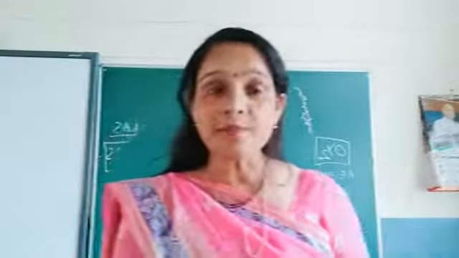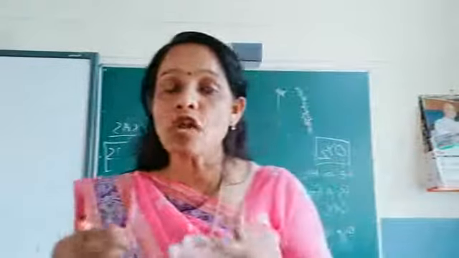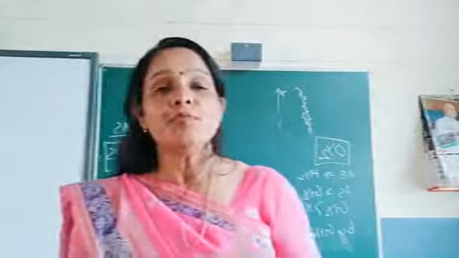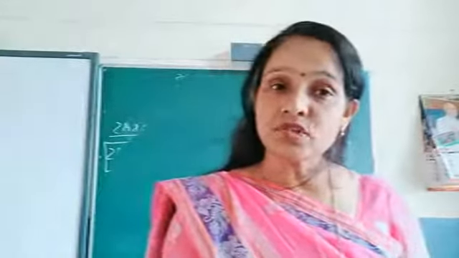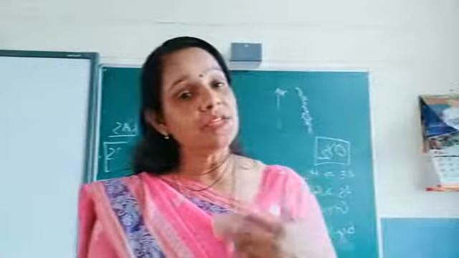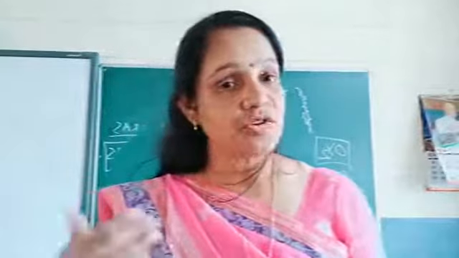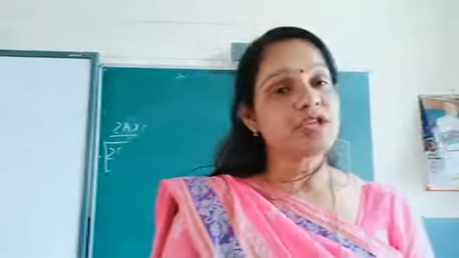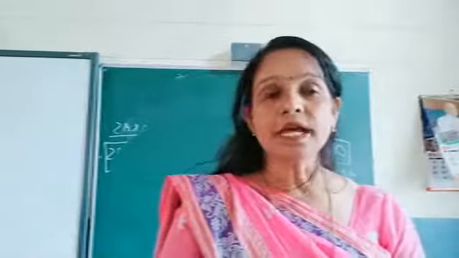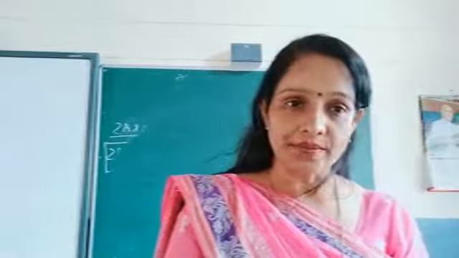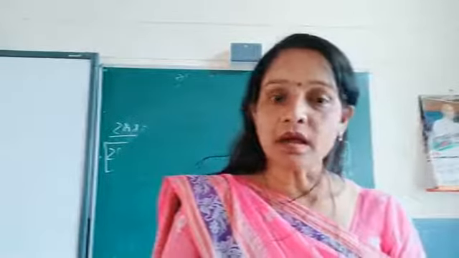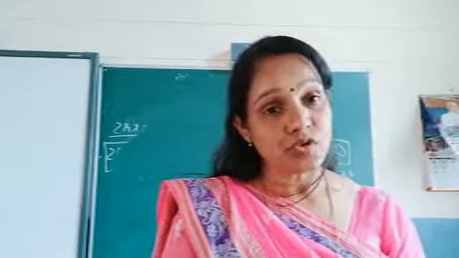What is national income? The money value of all final goods and services produced by the normal residents of the country operating either inside or outside the domestic territory in a year is called what? National income. The concept of national income we have done in chapter 2. Is it clear? So all of you write down step 3.